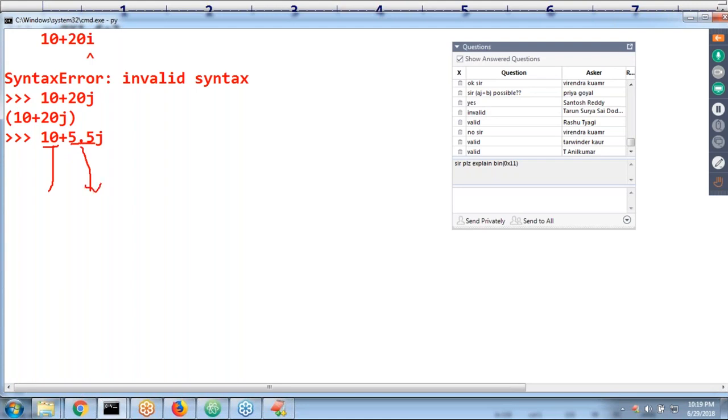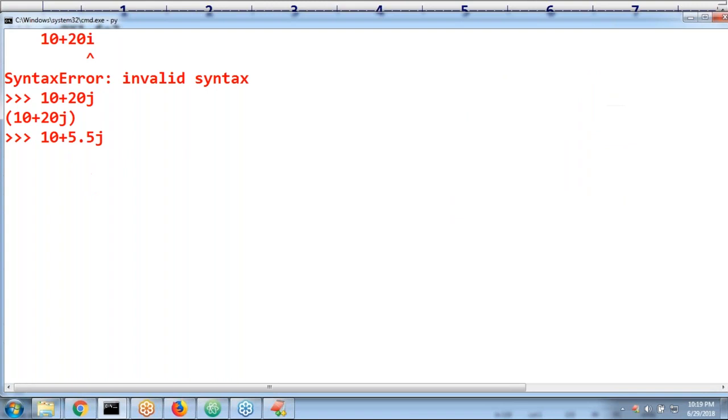One is the real part, the second one is the imaginary part. Now 10 plus 5.5j, is it valid or not? Valid, no problem at all. Sir, it is perfectly valid. Next, do you know that in the imaginary part you can take float values or int values.